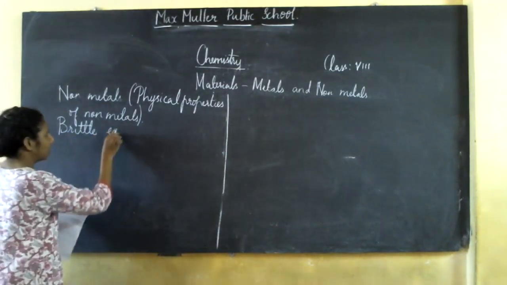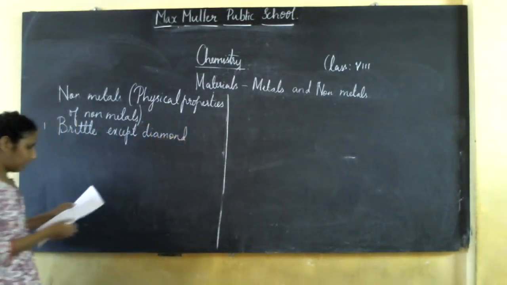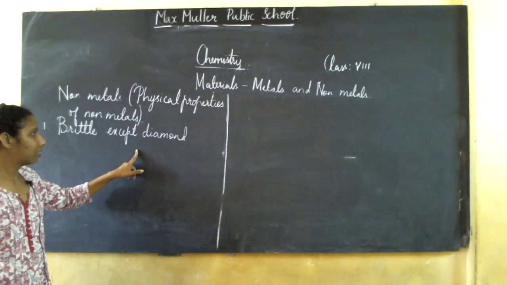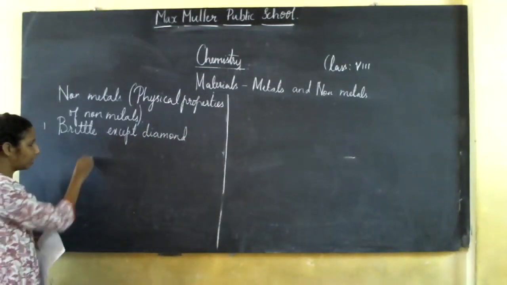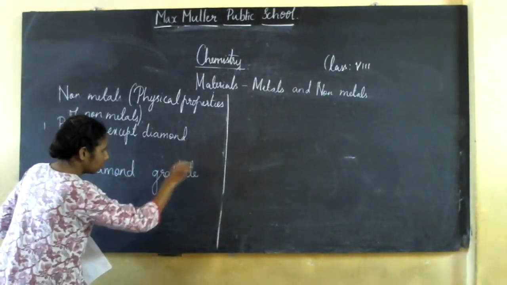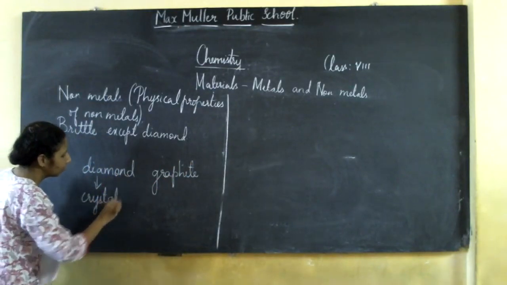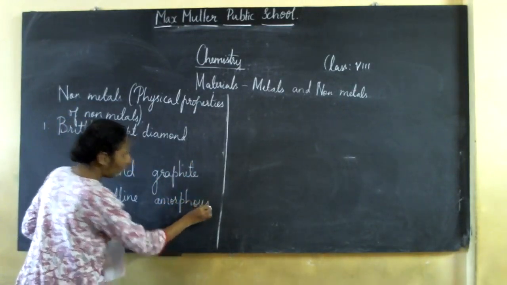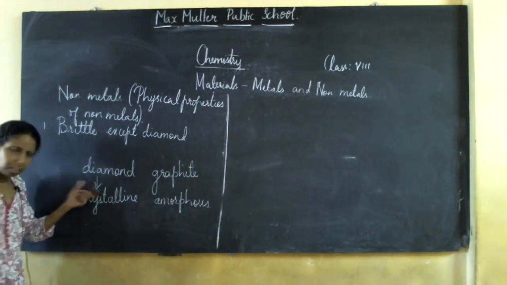But the exception is diamond. You know there are two forms of carbon, diamond and graphite. Diamond is the crystalline form of carbon. Graphite is the amorphous form.